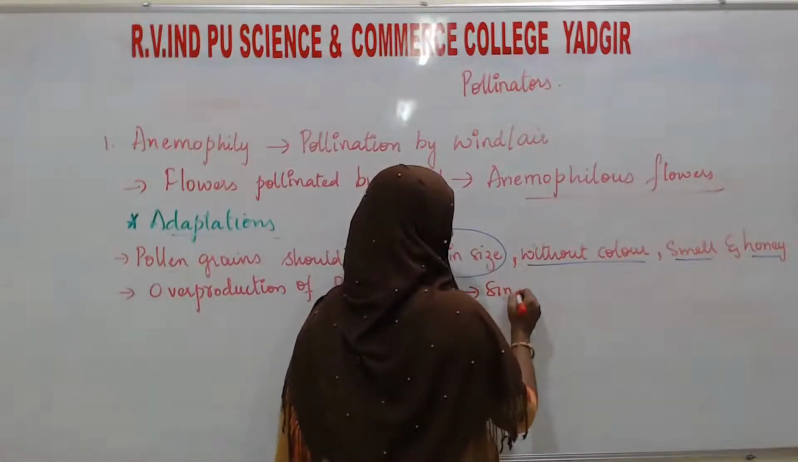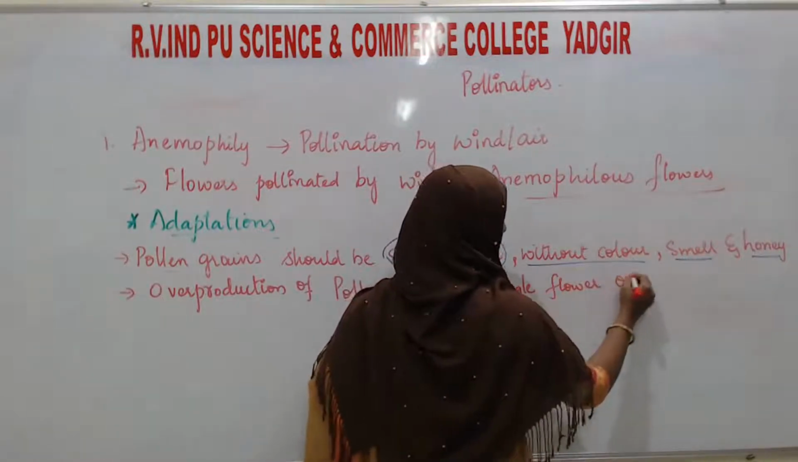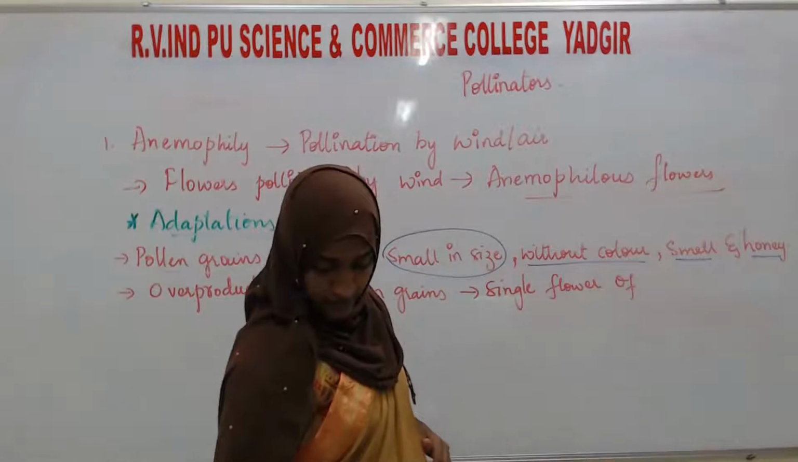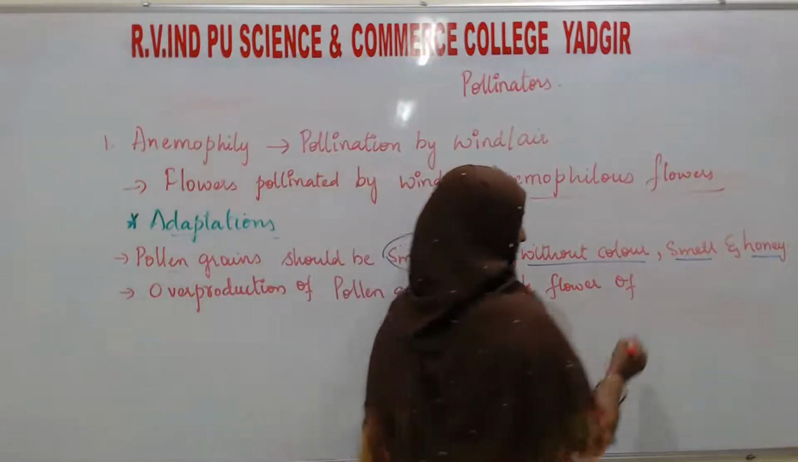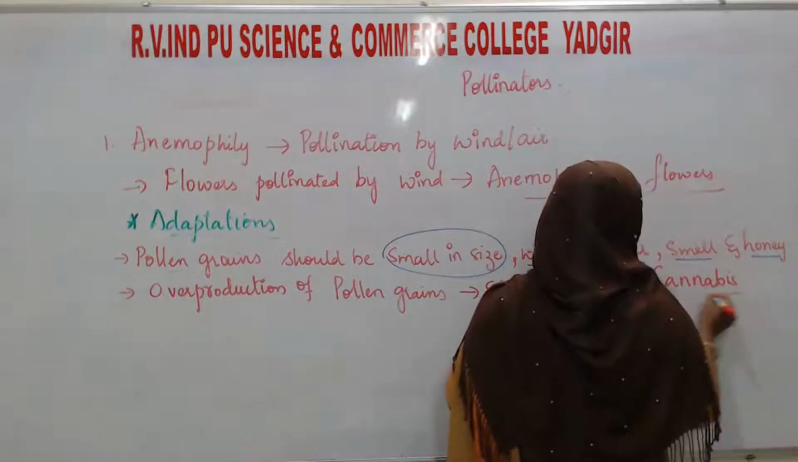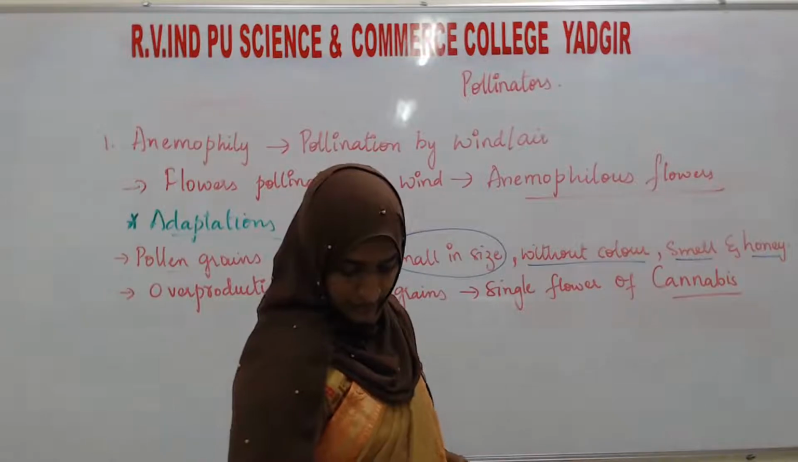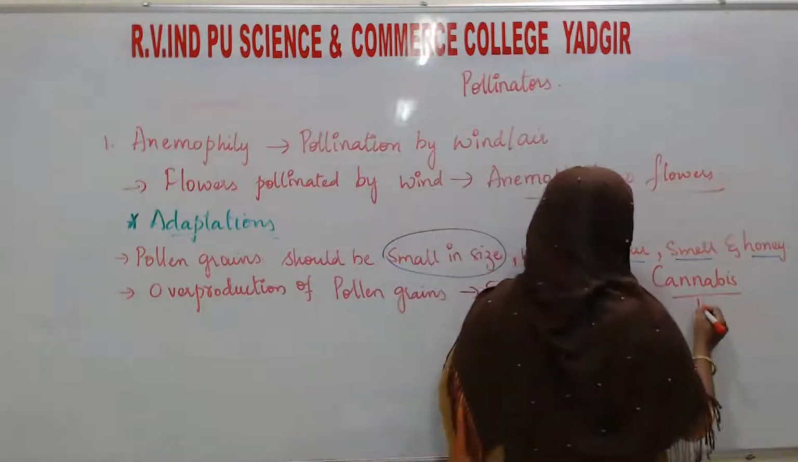One example for this overproduction of pollen grains is cannabis. A single flower of cannabis produces about 5 lakh pollen grains.